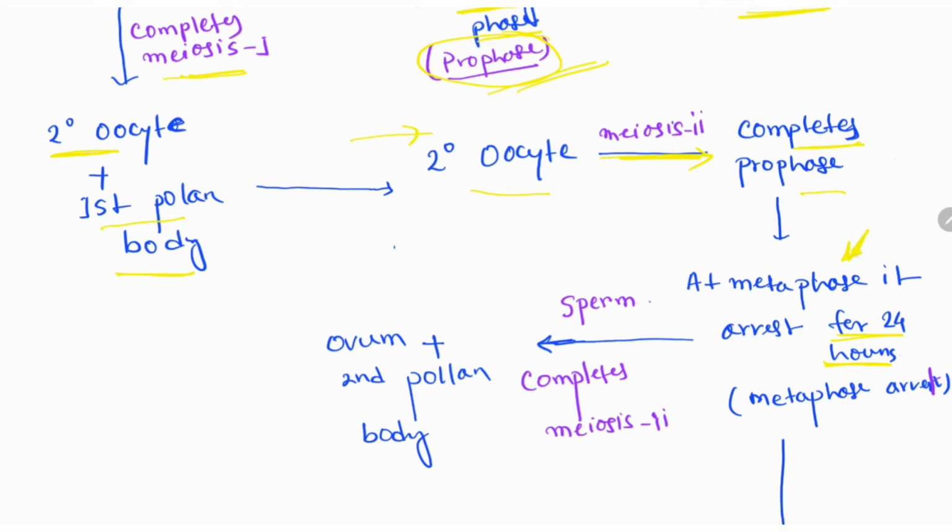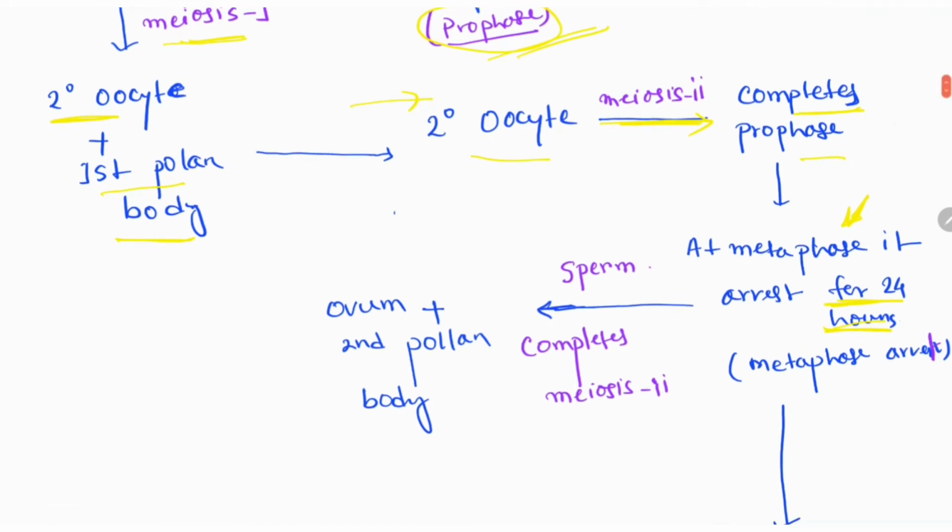When the sperm touches the secondary oocyte, then it completes meiosis 2 and forms ovum and second polar body.